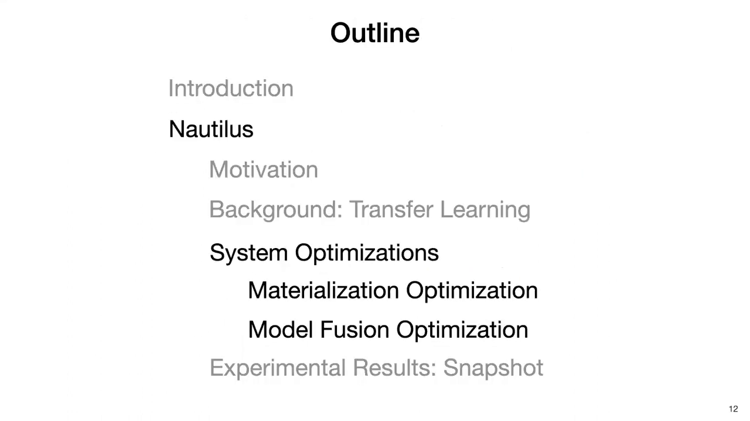Next, I'll talk about the system optimizations performed by our system Nautilus. Nautilus performs two different optimizations: materialization optimization and model fusion optimization. Now I'll start with the materialization optimization.